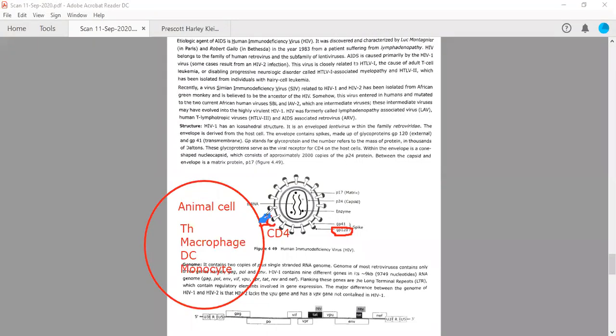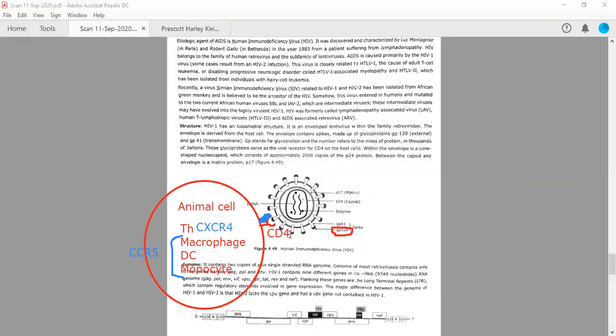This chemokine co-receptor is different actually. In case of macrophages and such cells, this chemokine co-receptor is called CCR5, chemokine co-receptor 5, right? Whereas in case of T helper cells, this is called CXCR4.